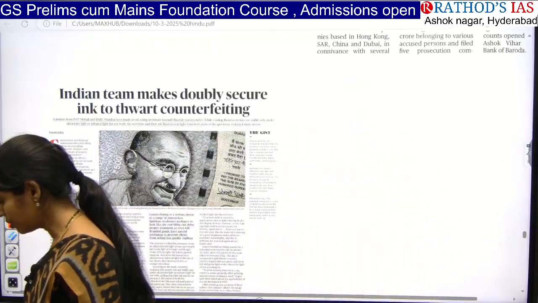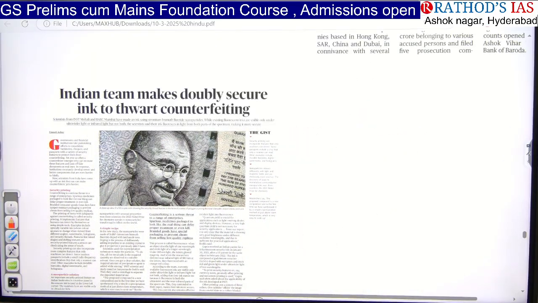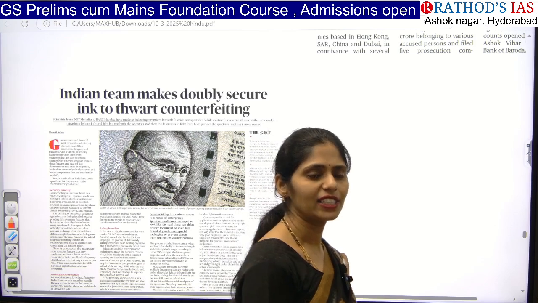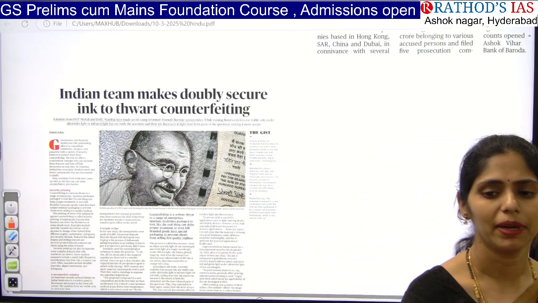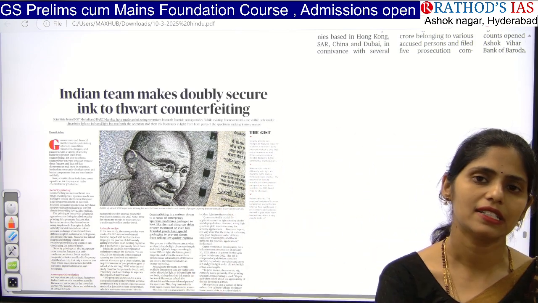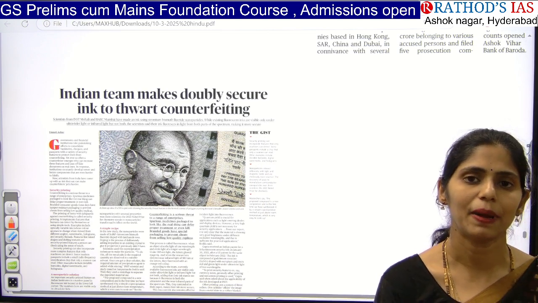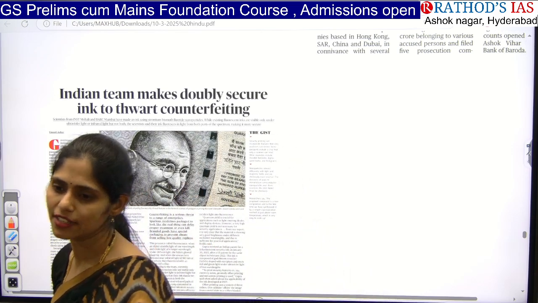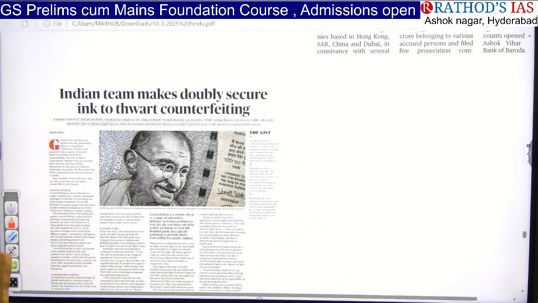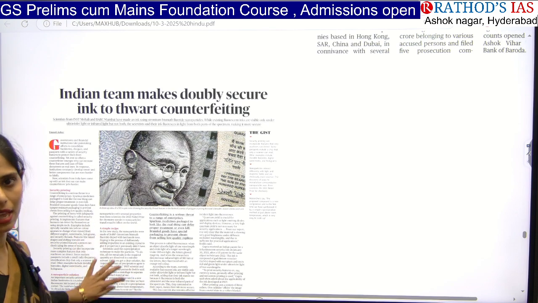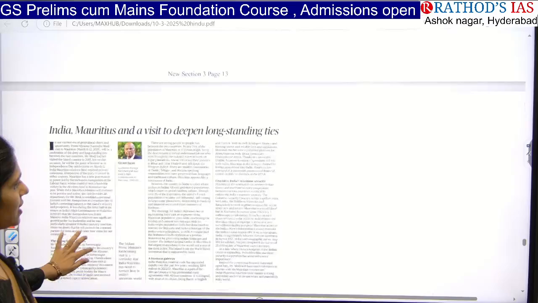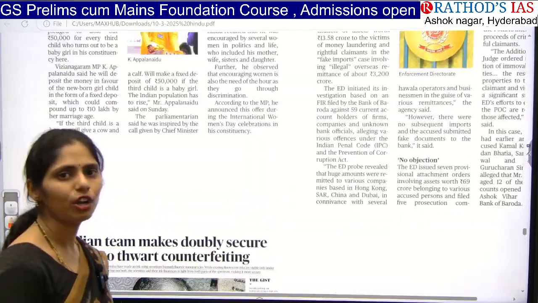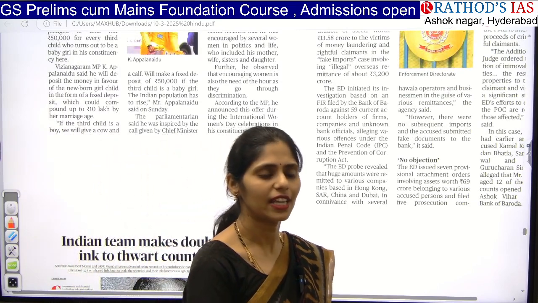So where can you use this article? Whenever you are writing any essay or any answer regarding how science and technology will be useful for development, you can add this article. We are using this kind of nanoparticles for countering counterfeit currency. So we can use nanoparticle technology; like that you can give an example. And the next article I mentioned was about India Mauritius, right? So these are the important topics that appeared in today's and the next day's current affairs.